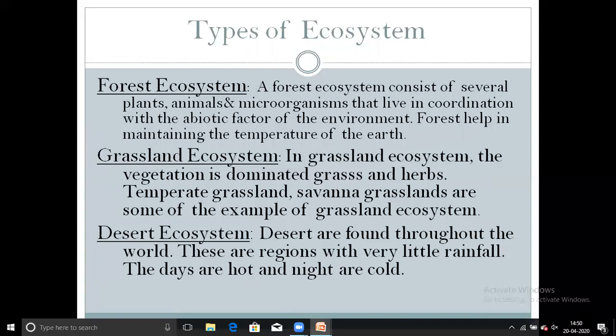Now discuss what is forest ecosystem. A forest ecosystem consists of several plants, animals, microorganisms that live in coordination with the abiotic factors of the environment. Forest helps in maintaining the temperature of the earth. Second is grassland ecosystem. In grassland ecosystem, the vegetation is dominated by grass and herbs. Examples of grassland are temperate grassland and savanna grasslands. And third is desert ecosystem. Desert ecosystems are found throughout the world. These are regions with very little rainfall. The days are hot and nights are cold.